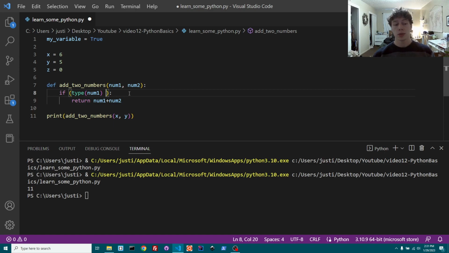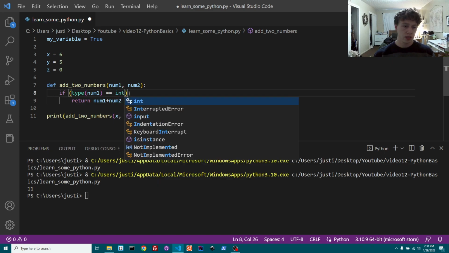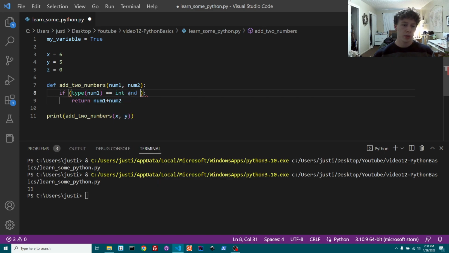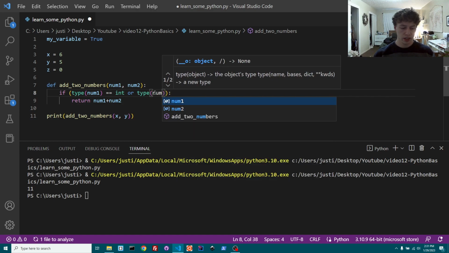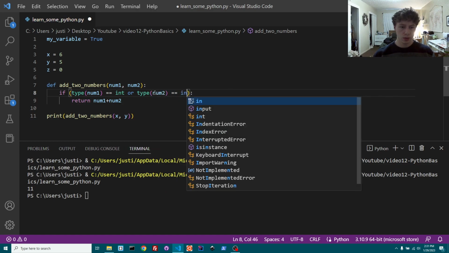All right, we're adding two numbers, so if someone inputs strings into this, we want to be able to tell them, hey, don't put strings in, they need to be numbers. So what we're going to say is if type num1 equals int, and then we're going to say and. So in Python, this is how you would say an and expression. So both of these things that we're saying have to be true, right? If we said or, then either expression could be true. So we're also going to say num2 equals int.